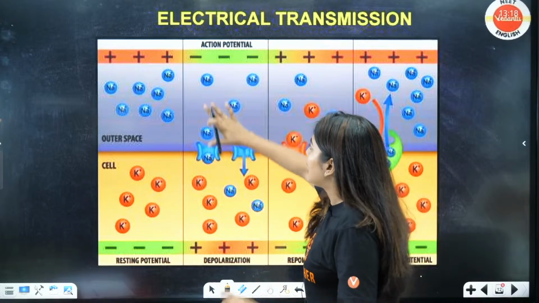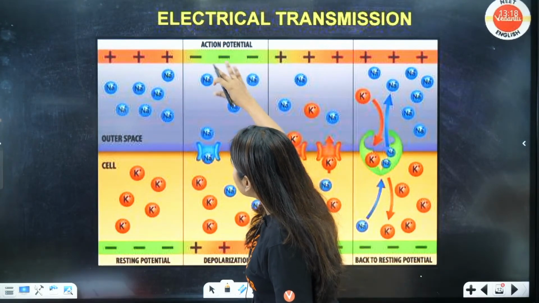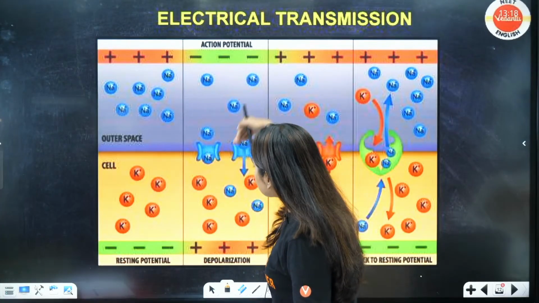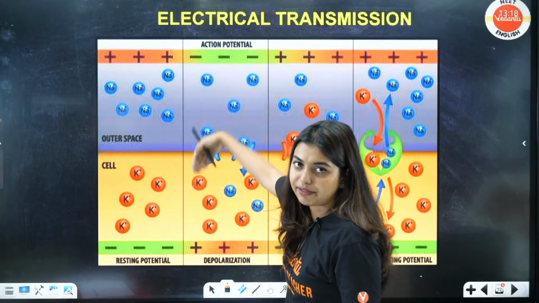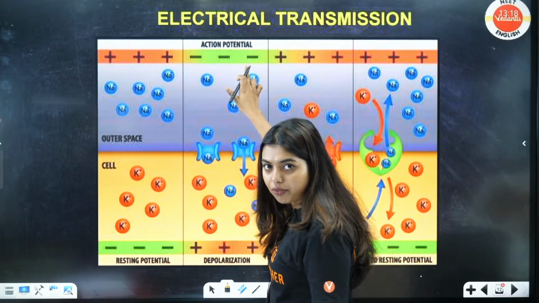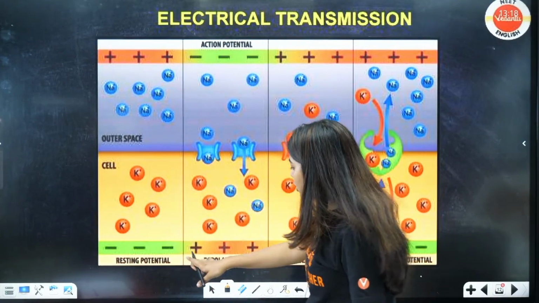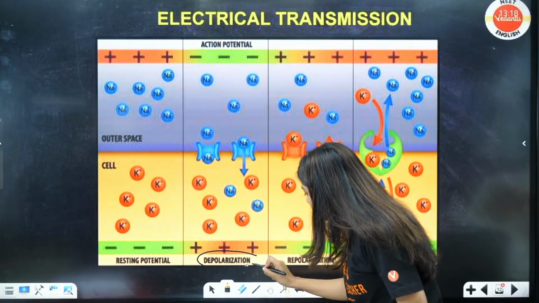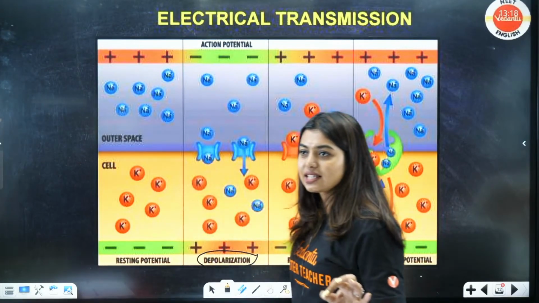Got it? Now, when an action potential is created, what is going to happen, students? Immediately the sodium channel will open and sodium will start moving towards the inside, to the ICF. Now can you see what happened? Here it became negative, obviously, because sodium is less. All the positive went inside, so here it will become positive. This will be called depolarization.